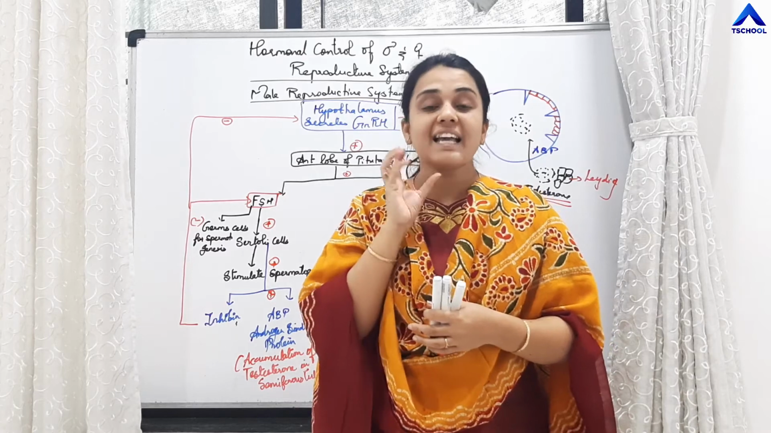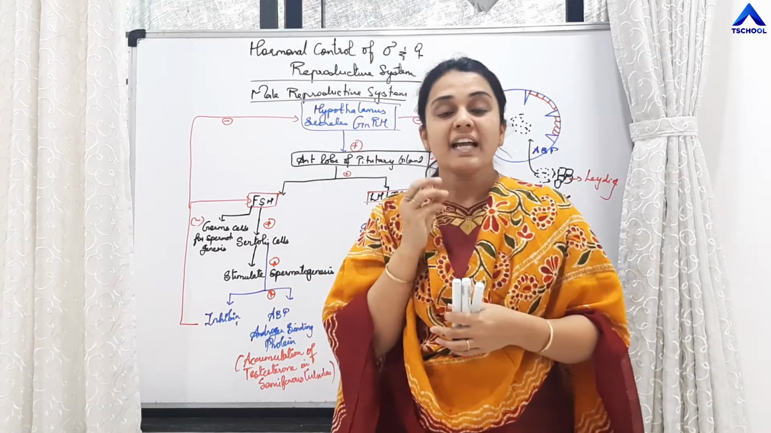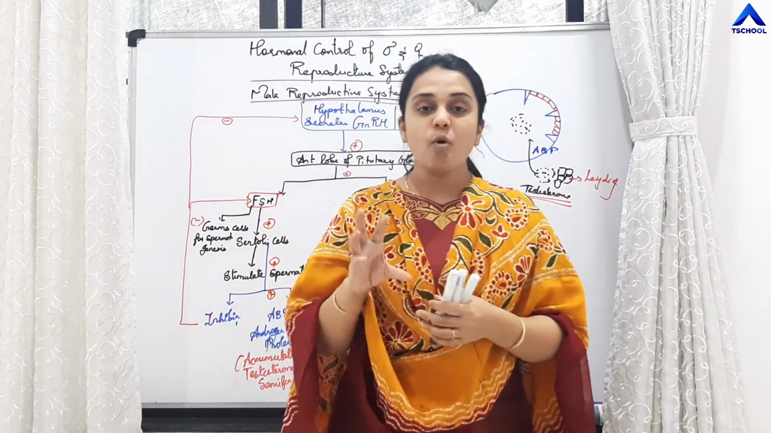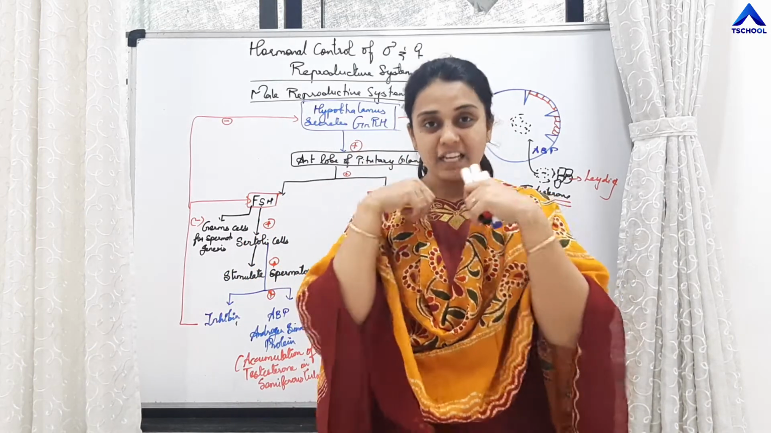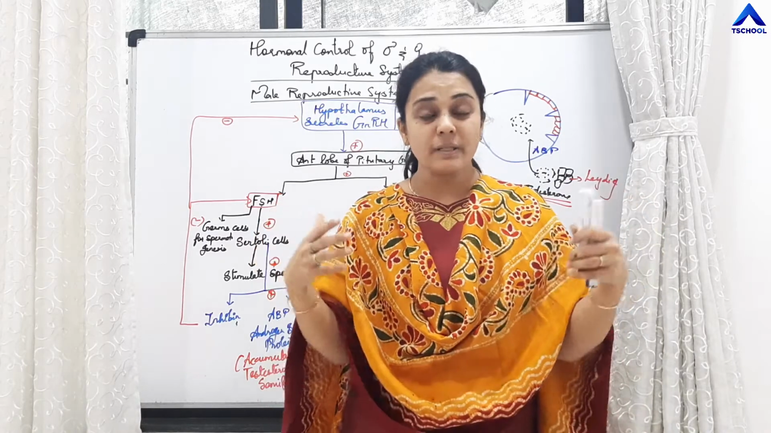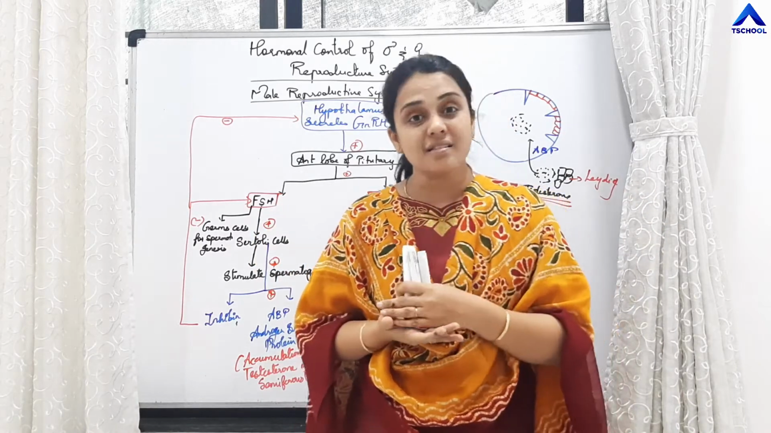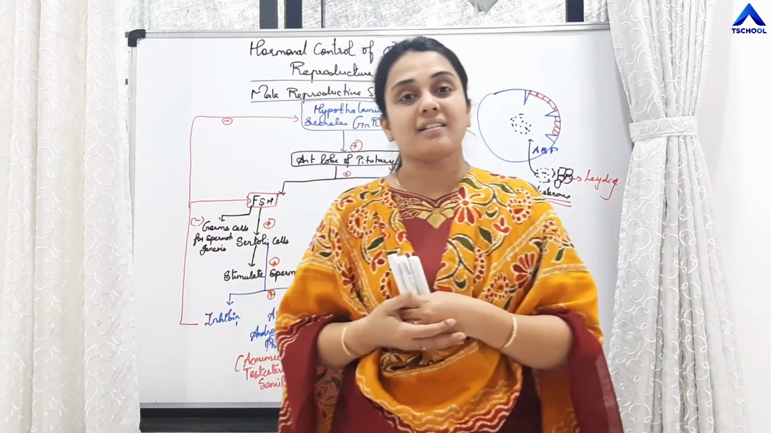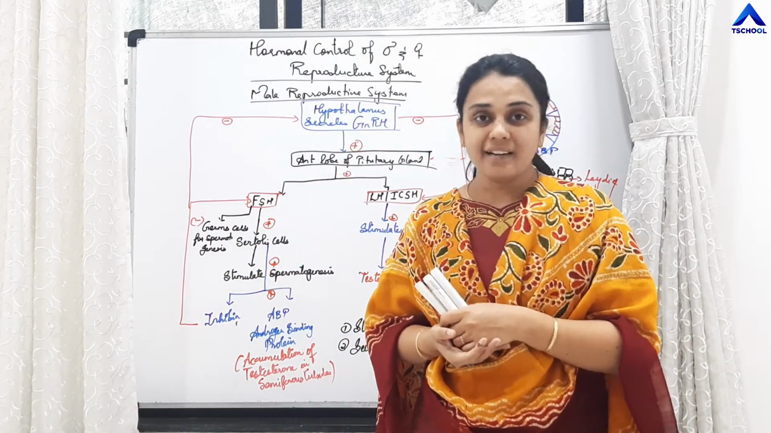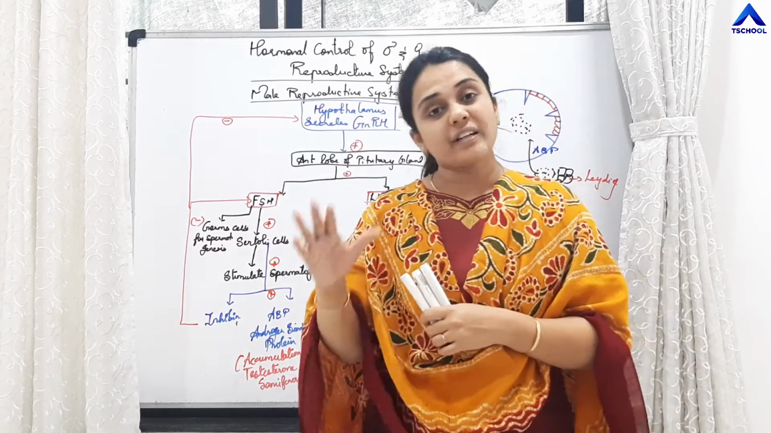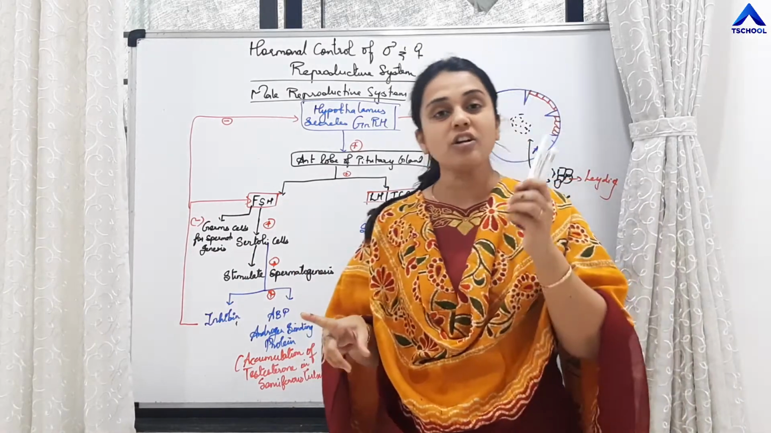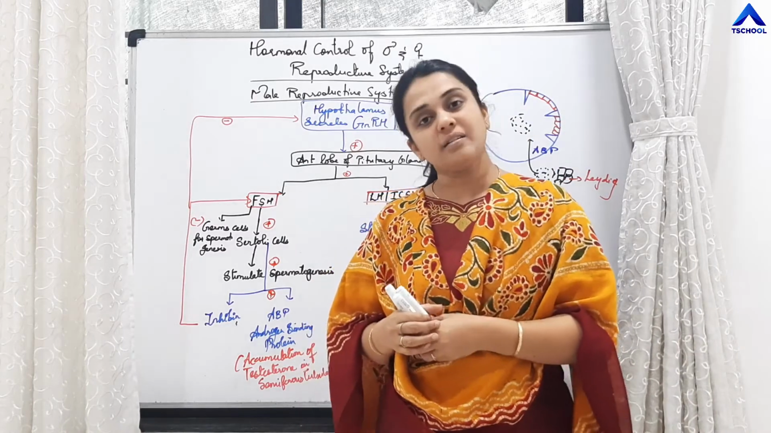The larynx enlarges, the Adam's apple enlarges, and it is seen prominently in males. And the voice becomes hoarse, broadening of the shoulders, development of the muscles, particular hair pattern. All are the secondary sexual male characters which are seen at the age of puberty under the effect of testosterone hormone in the males.